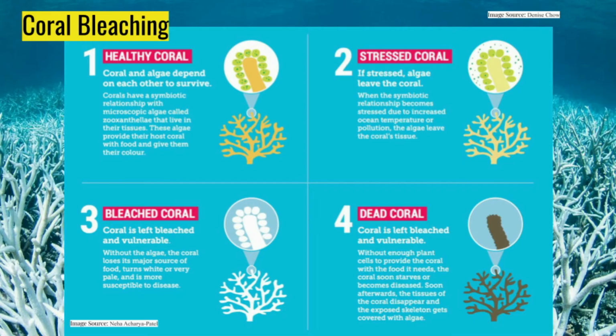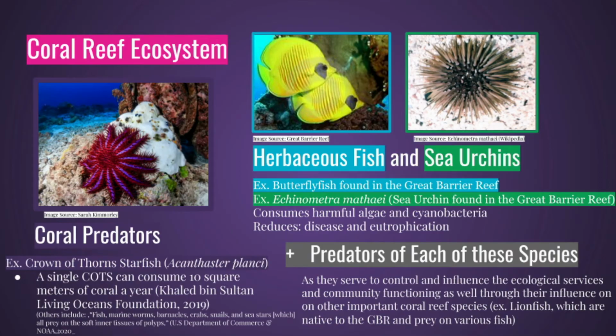That being said, this relationship can be broken as a result of various stressors, which, if extreme enough, causes the corals to expel the algae, resulting in coral bleaching and potentially death. Important species that affect the coral's mortality as well is that of herbivorous fish and sea urchins, which help to remove the cyanobacteria and toxic algae from the water, lowering the chances of eutrophication, infection, or high turbidity from taking place. Contrastingly, predators such as the crown of thorns starfish, which is common in the Great Barrier Reef, consume corals excessively and unfortunately don't have many predators to consume them in turn.